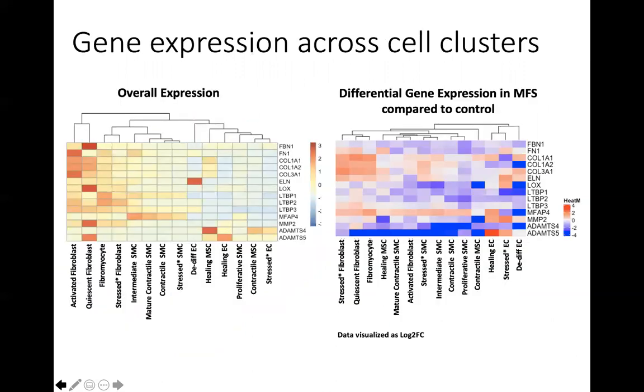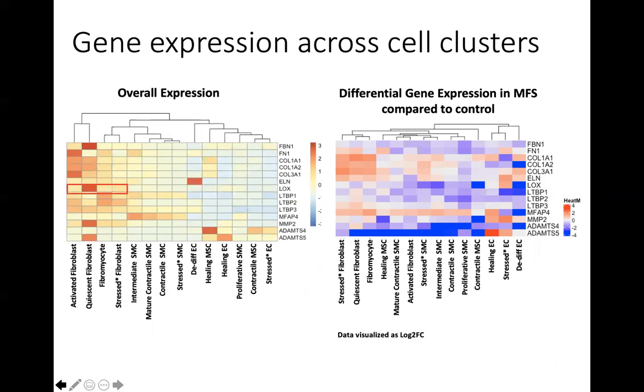The highest expression of fibrillin-1 was in fibroblasts and modulated smooth muscle cells. Expression of the gene encoding fibronectin-1 was highest in cells with modulated phenotypes, including activated fibroblasts, modulated smooth muscle cells, and dedifferentiated endothelial cells. Genes encoding collagen 1 and 3 were predominantly expressed in fibroblasts. Elastin gene expression was highest in dedifferentiated endothelial cells.